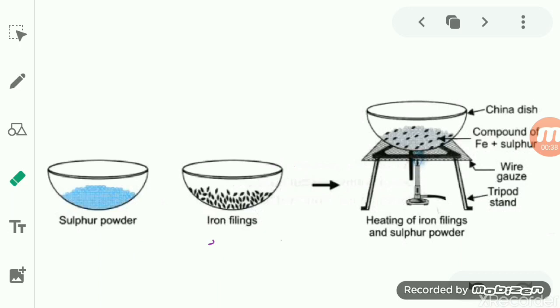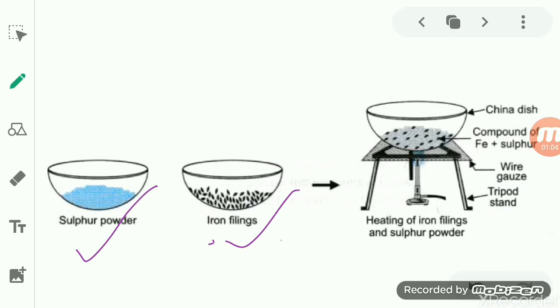So you see here, earlier in the mixture, we were simply taking the iron filling and the sulfur powder, and we mixed them simply. Then we do some processes by which we see the properties. Here we will take the sulfur powder and the iron filling and mix them together.